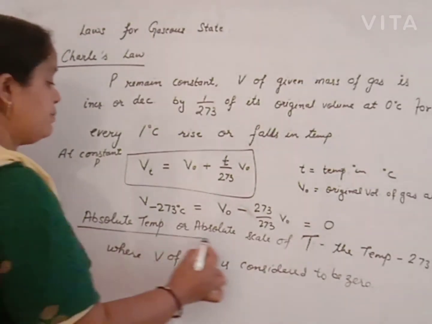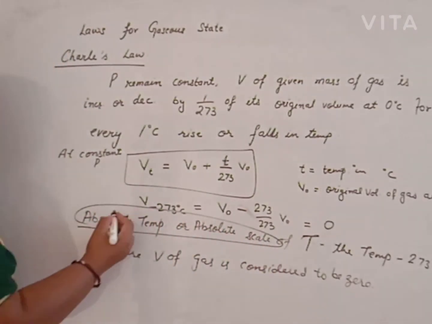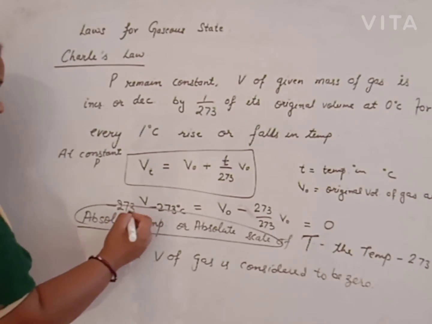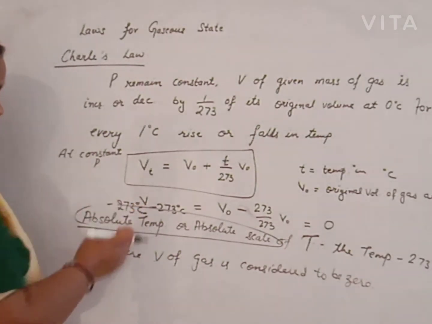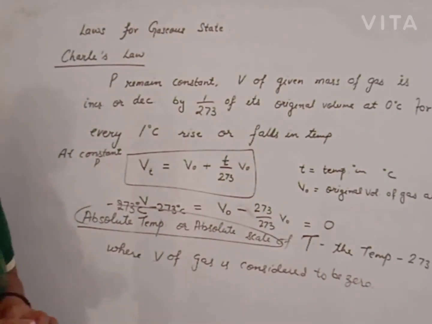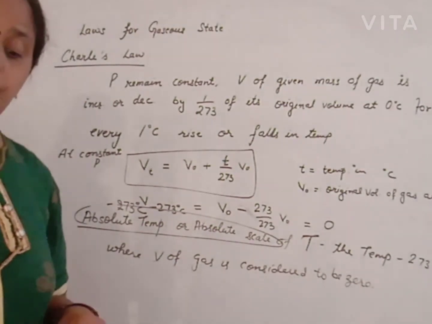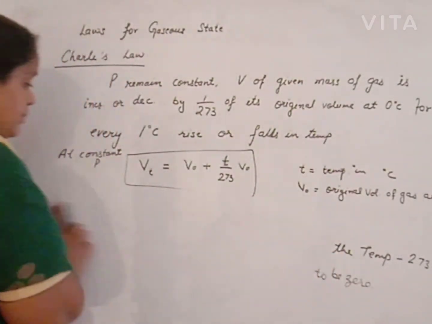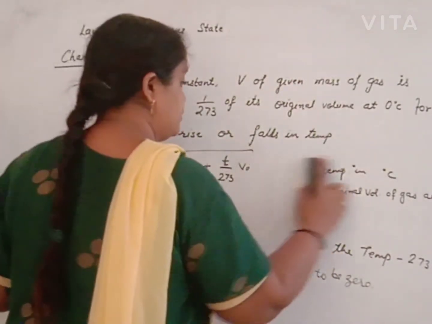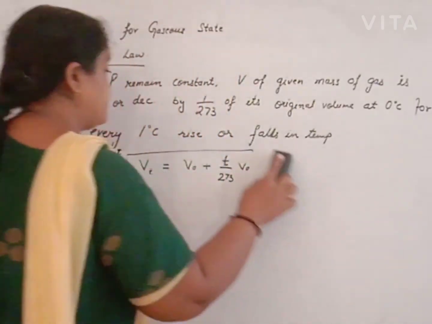This absolute zero is minus 273 degrees Celsius. Now, from this phenomenon, we will explain that volume is directly proportional to temperature.